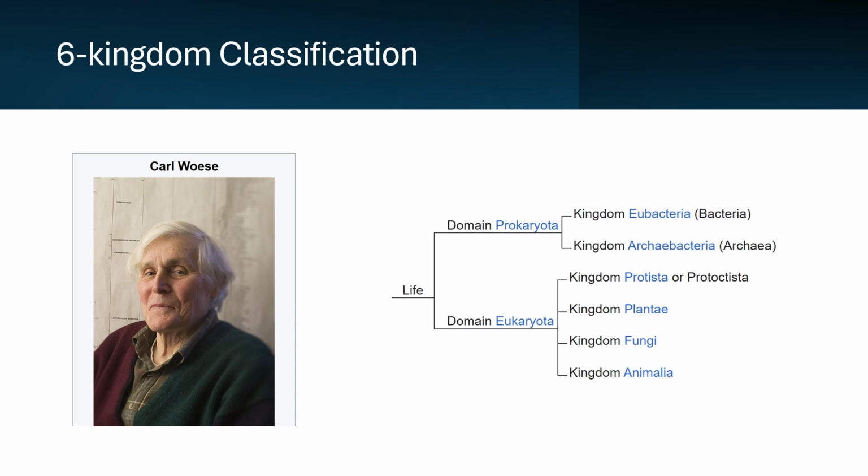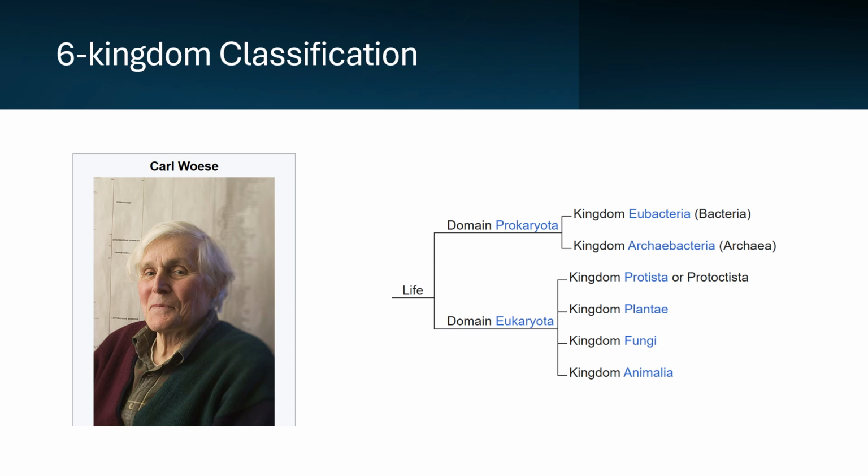We now come to an interesting six kingdom classification which was proposed by Carl Woese in 1977. Based on the study by Carl Woese on the structure of the ribosomal RNA of the bacteria, he identified that there are two types of prokaryotes or two types of bacteria.